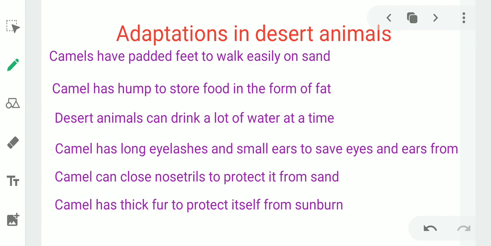Camel has long eyelashes and small ears to save eyes and ears from sand. Camel can close nostrils to protect it from sand. Camel has thick fur to protect itself from sunburn.